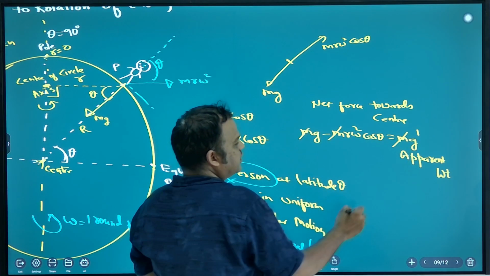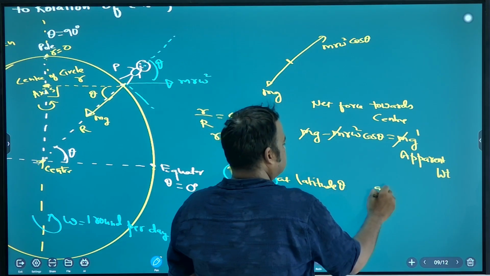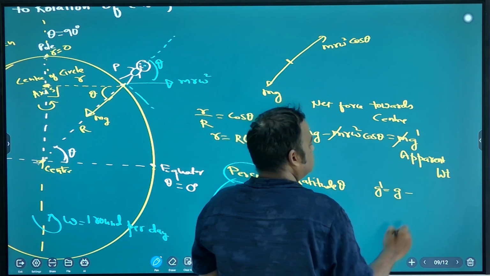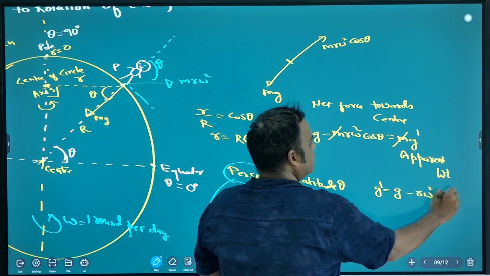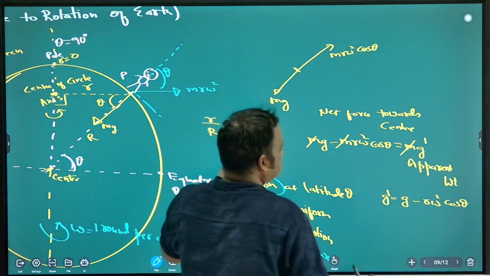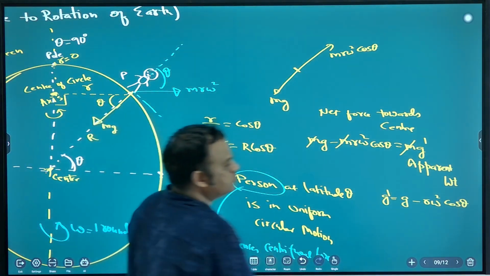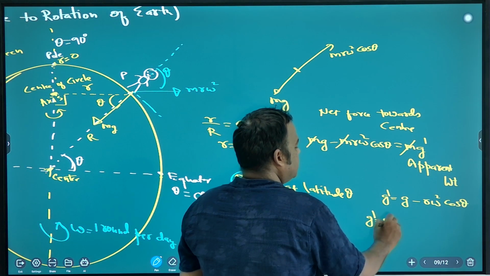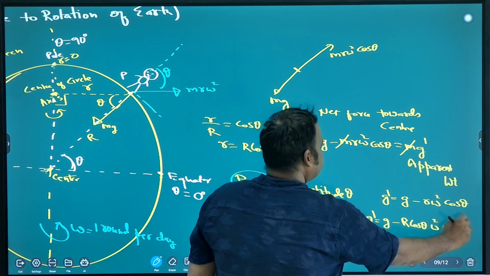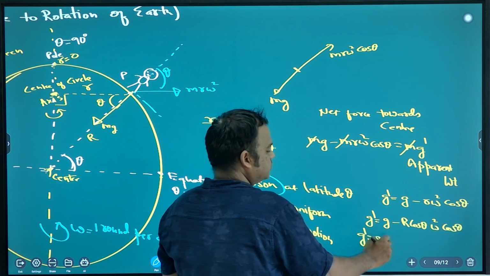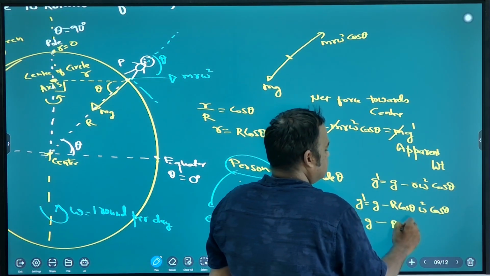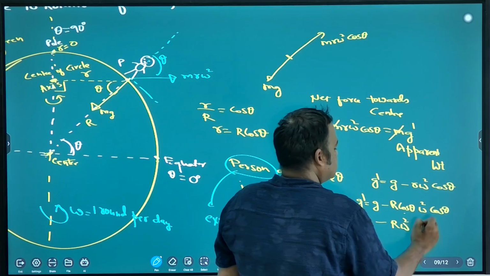So what is g dash? g dash is g minus r omega square cos theta, where small r is r cos theta. So g dash is equal to g minus r omega square cos square theta.